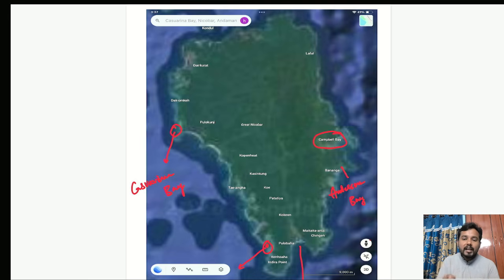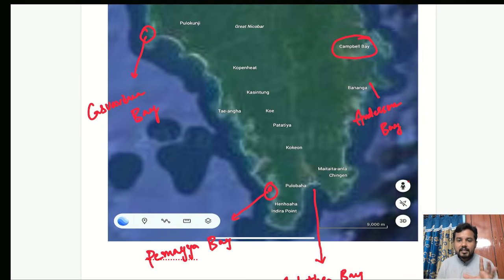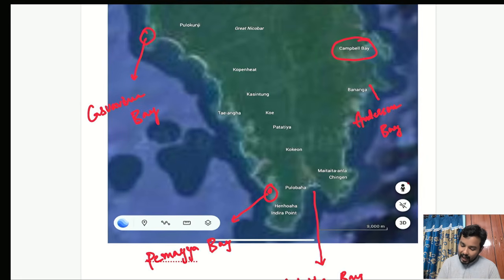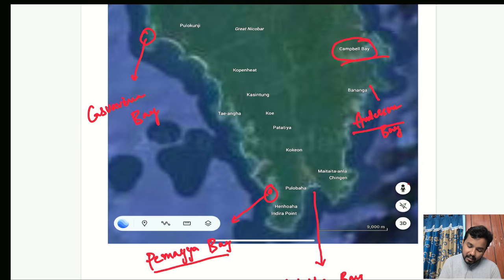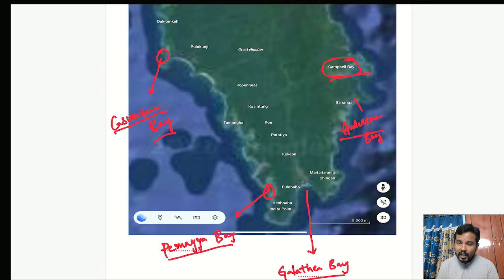Now I am going to highlight some important aspects from that project report. So initially they studied different areas. The first one was Galathea Bay, and Anderson Bay, Campbell Bay, Pemaya Bay and Casperin Bay. These are the 5 areas which the government had considered for constructing the Great Nicobar project.